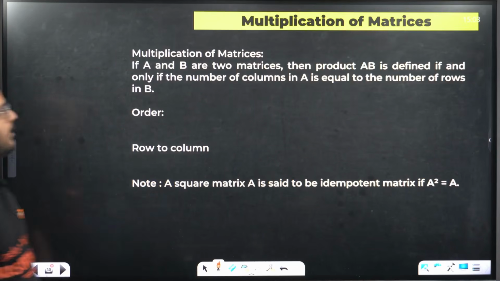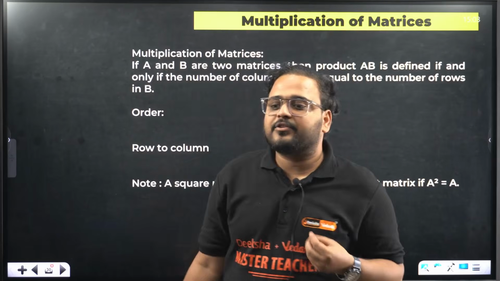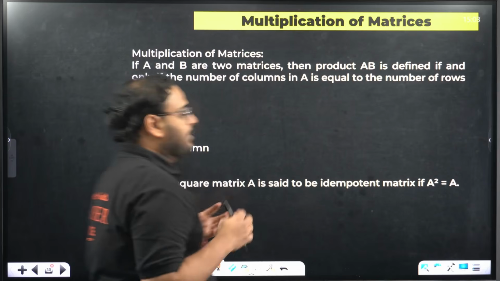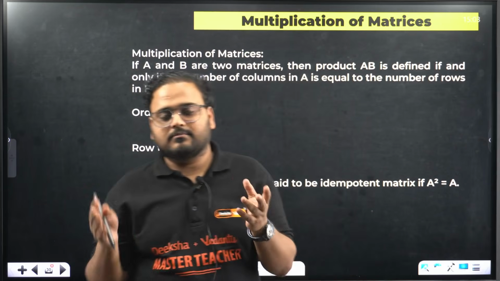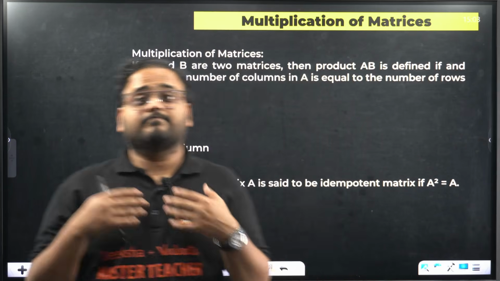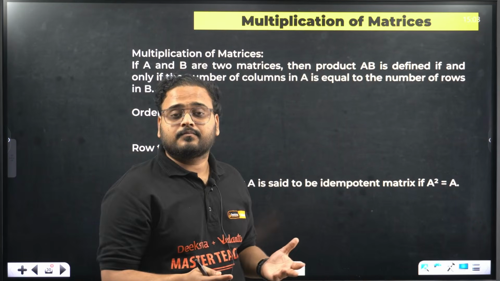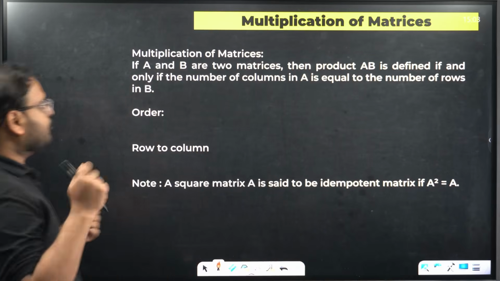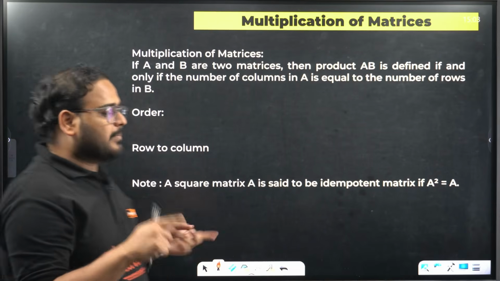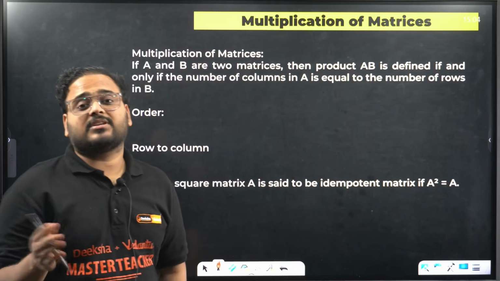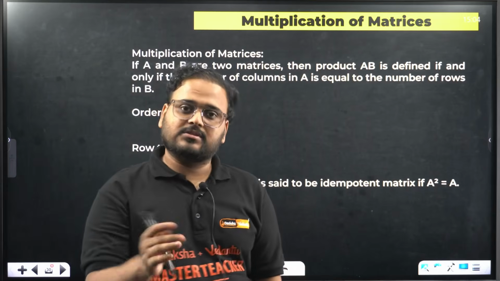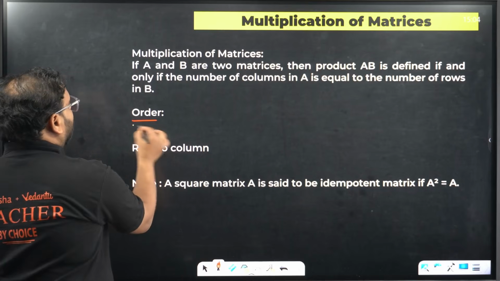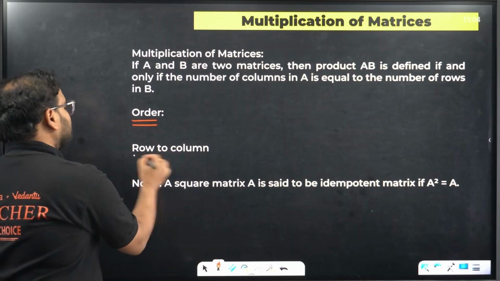Let's move on to the property of multiplication of matrices. How does it work? Now, a matrix is basically an arrangement of data in rectangular or square form, right? In which the order is what? Number of rows and number of columns. So if we are multiplying two matrices, it will have different conditions than we usually have with numbers. Of course, sir, right? There's a different rule also.